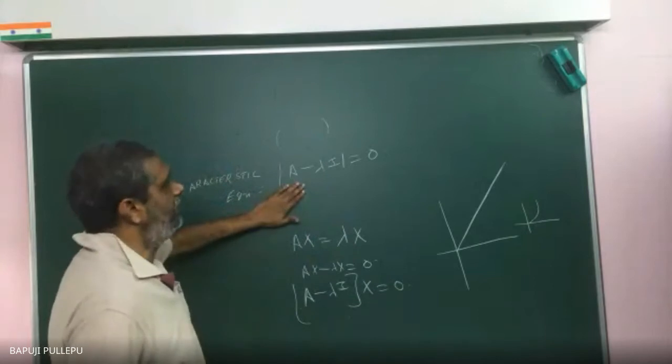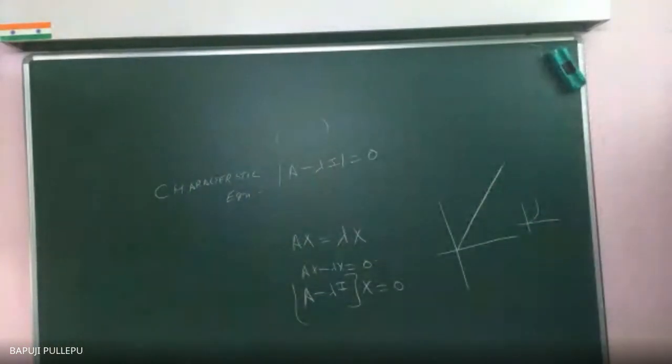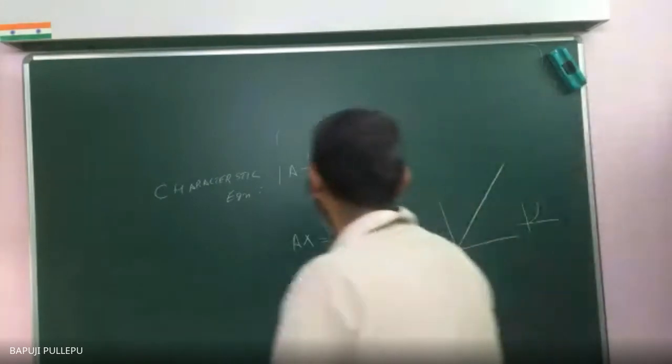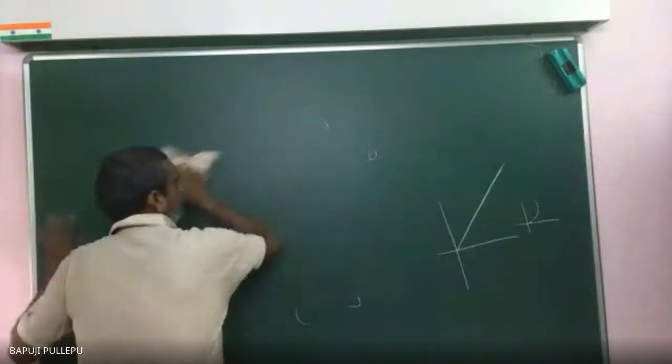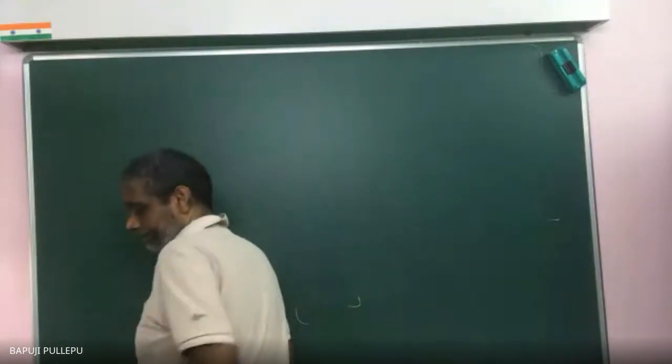Up to now you can remember the characteristic equation is the determinant of A minus lambda I. Clear? So here lambda is the eigenvalue. Yes, eigenvalue, a scalar. Okay, sir. Thank you. Listen, one problem after another and it will become clear. First listen, don't copy down. One problem I will explain.